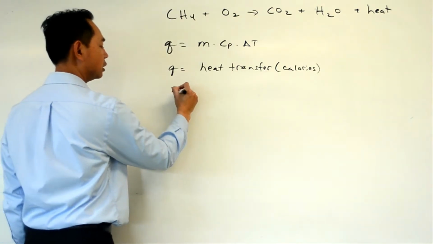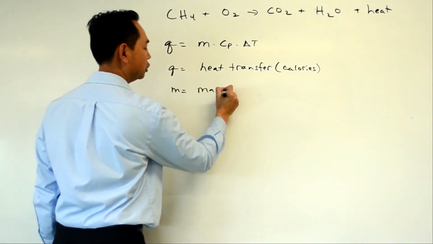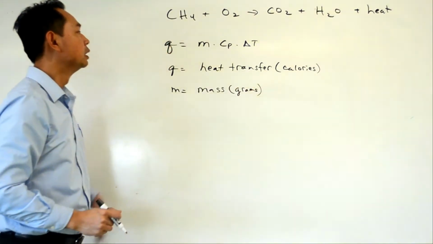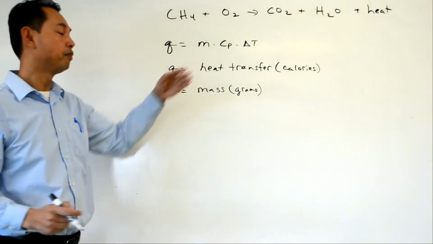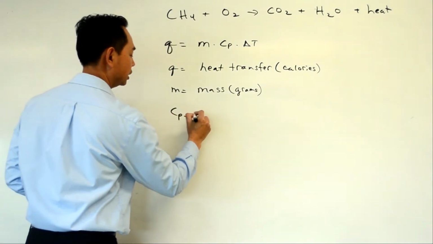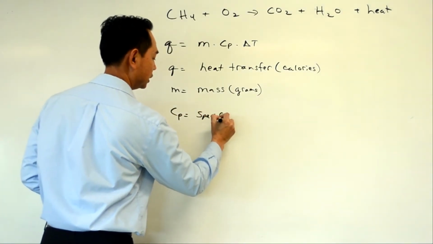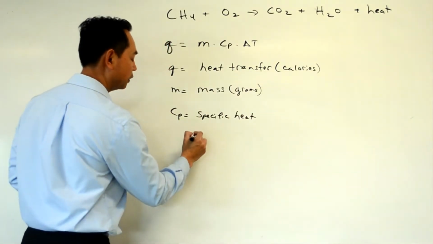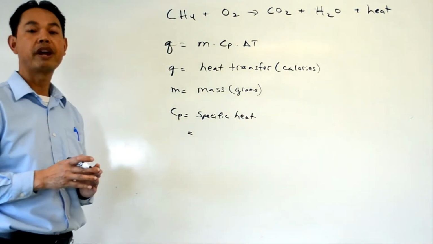M is the mass, and is usually given in grams. Cp is the specific heat, and it's usually given in calories per gram Celsius.